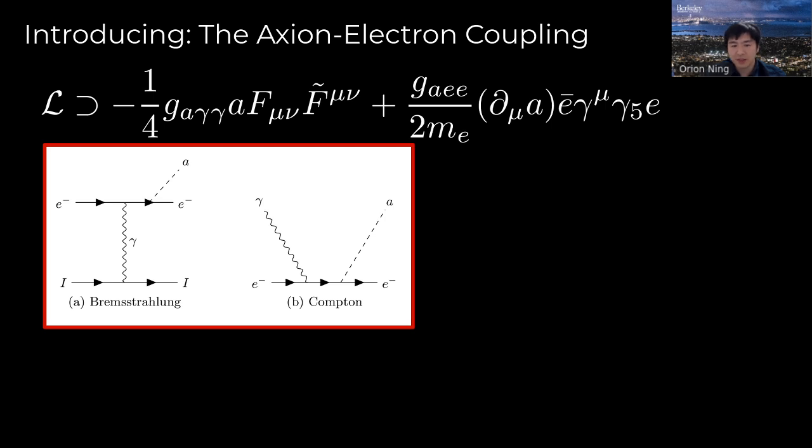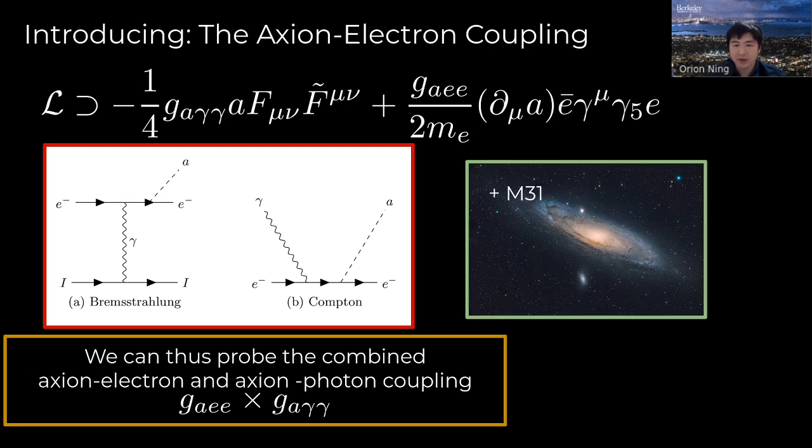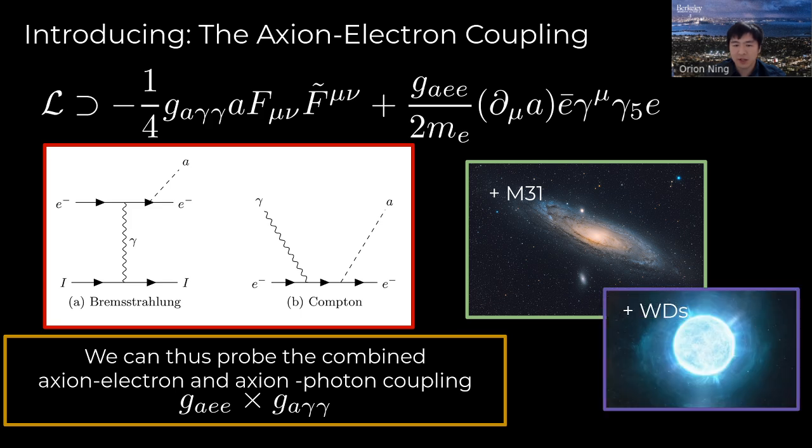So, the main axion production mechanisms of interest here include electron bremsstrahlung, dominated mostly by electron scattering with ions, and then Compton scattering emission, which actually ends up dominating when averaged over the full stellar population. Since our production of axions now depends on g_aee, and since we are still relying on efficient conversion of axions to photons in the magnetic fields of our galaxies, we will probe and be sensitive to the combined axion-electron and axion-photon coupling combination g_aee times g_aγγ. Additionally, new in this work is our additional analysis of the nearby M31 galaxy, as well as the additional population of white dwarfs in our galaxy, which can produce axions via bremsstrahlung.